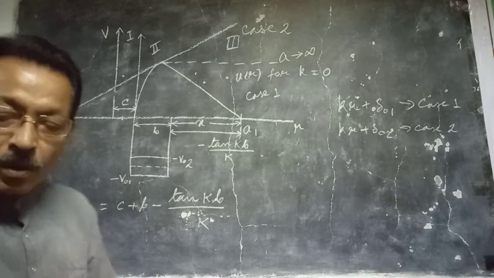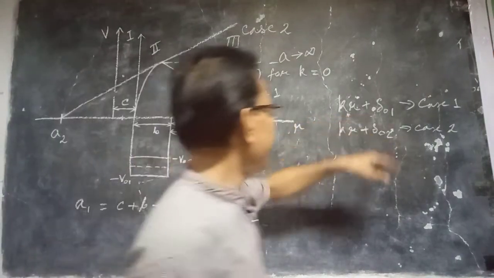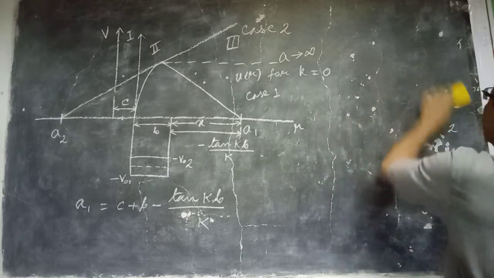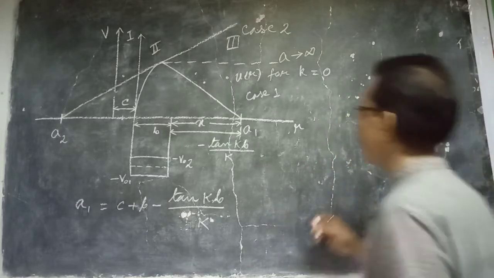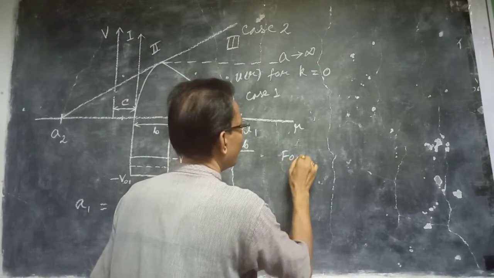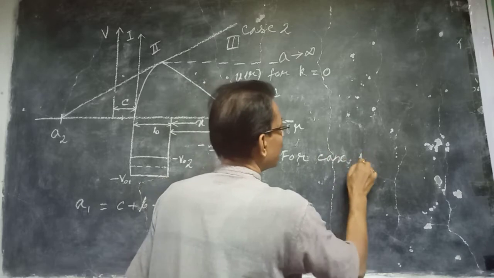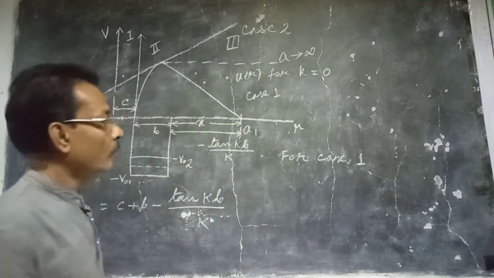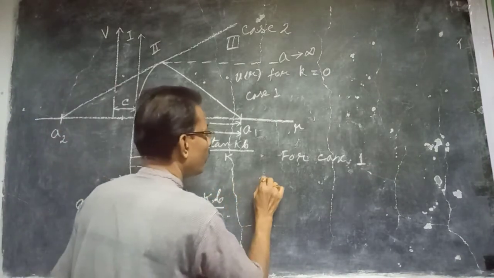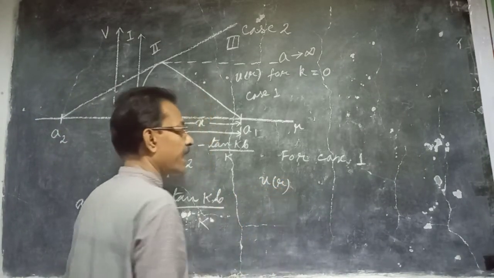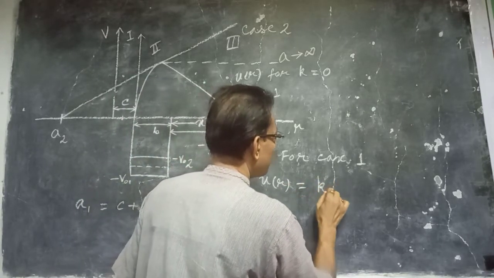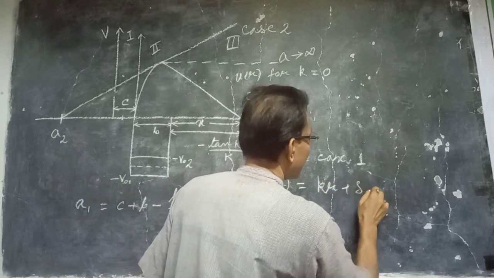Now for case 1, we know that the wave function behaves like this when k goes to 0. For the first case, the wave function u(r) outside the range of interaction, when a slow neutron with very small energy is there, is kr + delta 0 1.